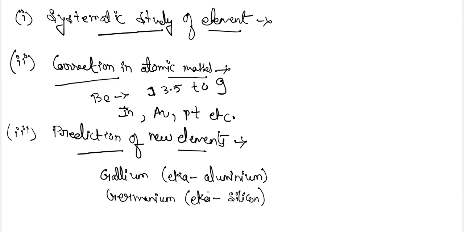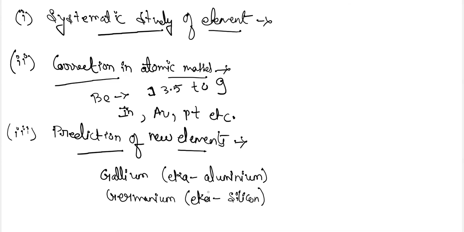So it was one of the major achievements of Mendeleev's periodic table that he left spaces for the discovery of elements that would be discovered later.